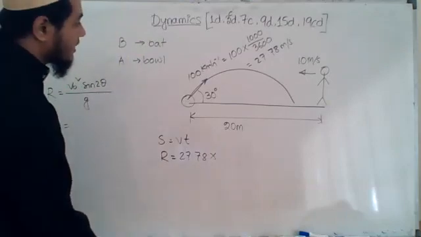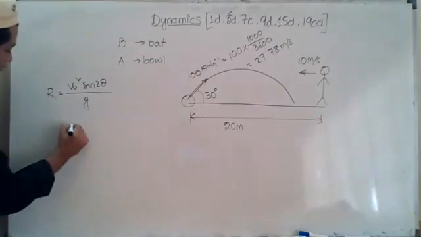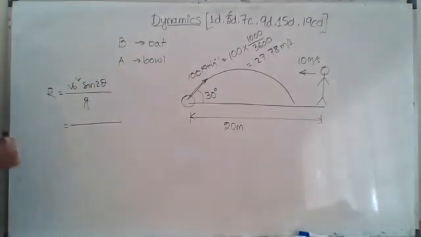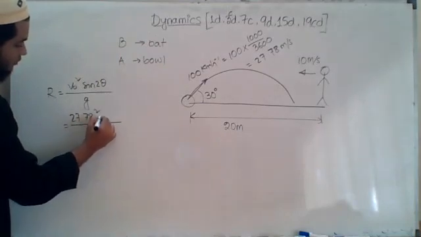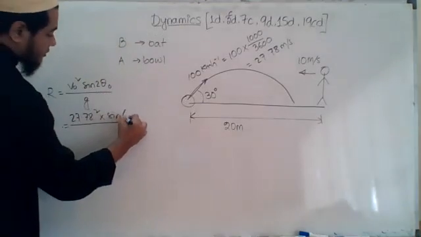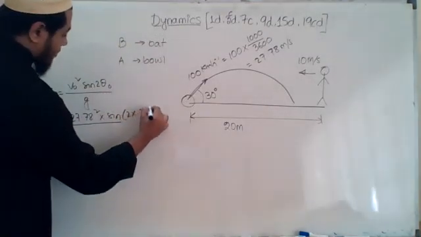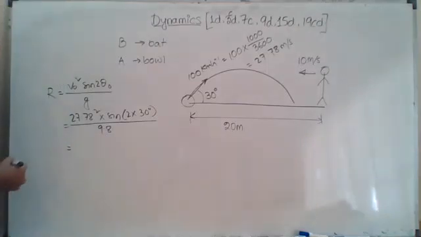Since we don't know the time, we cannot find it this way. Okay, so let's do it the other way, no problem. So V naught square, V naught is 27.78. 27.78 square into sine 2 theta naught. 2 theta naught means 2 into 30 degree, divided by 9.8. Somebody calculate and let me know what is the answer.